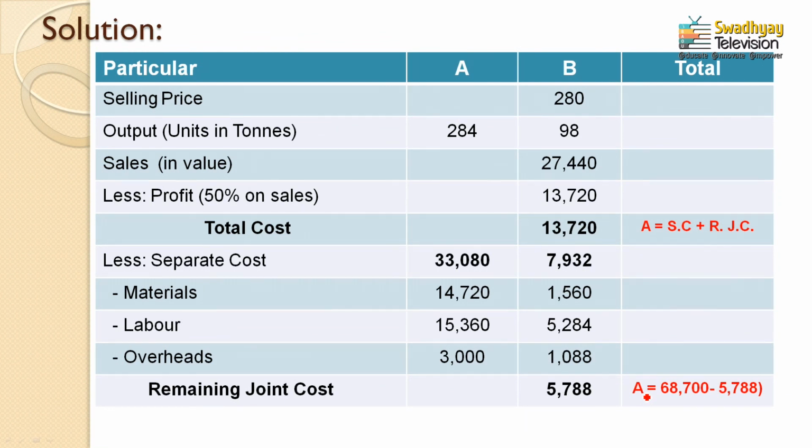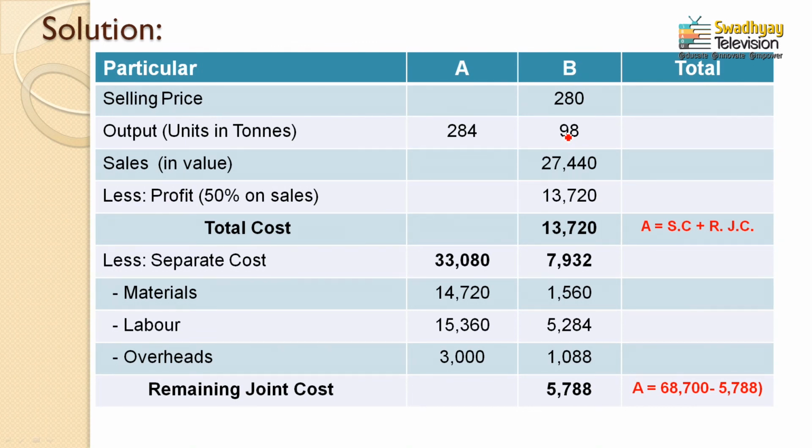Now why have I prepared the solution format in this way? Because this would be clearly defined and stepwise you can explain your solution also. So begin with the selling price. See here, the selling price of product B is clearly given. So here the selling price of product B is 280, as I took it from the question. Now output is given for both A and B. As mentioned here, the product A output is 284 tons and product B is 98 tons.